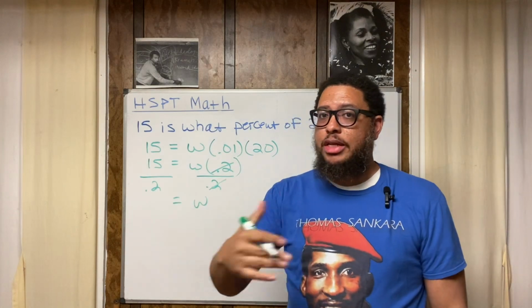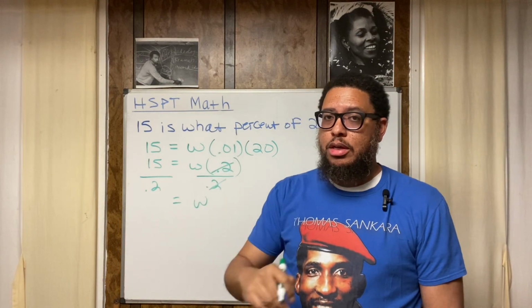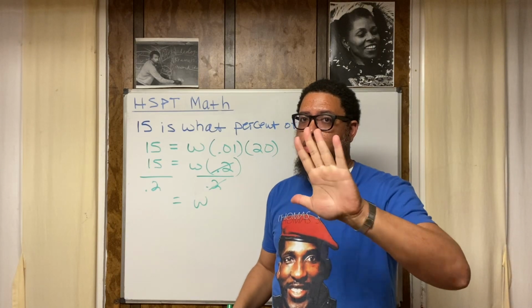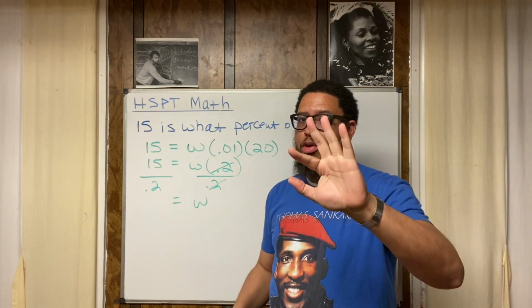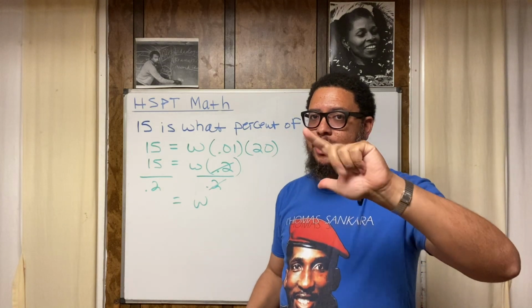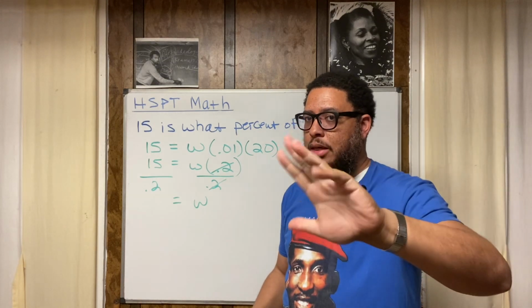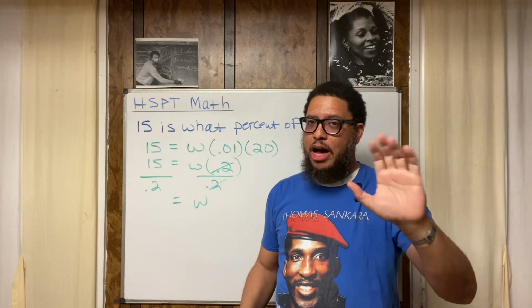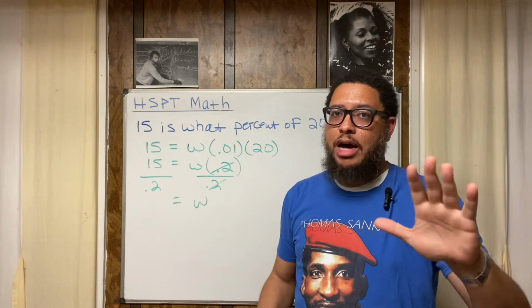Doesn't 0.2 fit into 1 5 times? Because 0.2 plus 0.2 plus 0.2 plus 0.2 plus 0.2 equals 1. 0.2, then 0.4, 0.6, 0.8, and 1. 20 cent, 40 cent, 60 cent, 80 cent, $1. That's 5. I got 5 fingers up, right? This is not an optical illusion. I got 5 fingers up because 0.2 goes into 1 5 times.